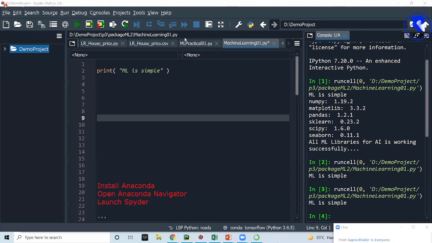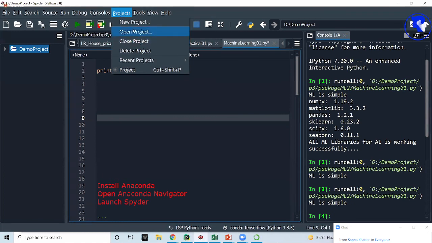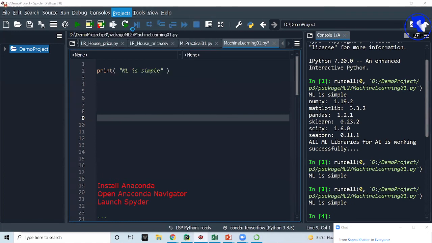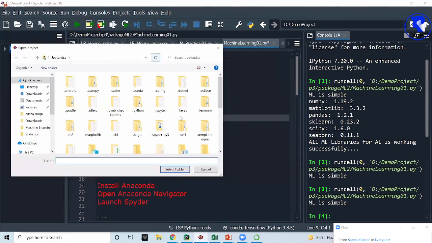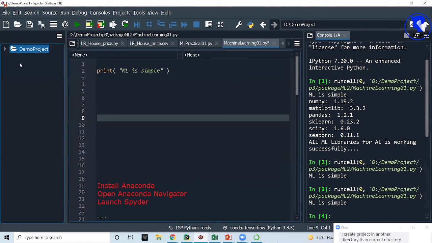And sir, if you have created projects somewhere else, you can go to the project and there is an option open project. You can choose that project from any other location, and that project will open over here, and then you can run it.